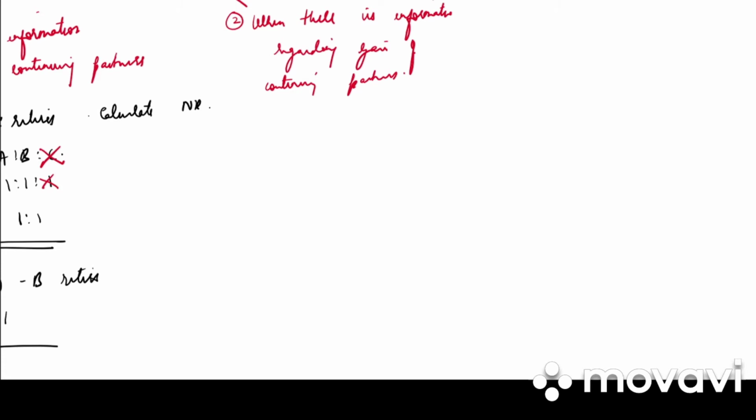When there is information regarding gain of continuing partners. Take down the example. A, B, C are partners sharing profit and loss in the ratio 1:1:1.